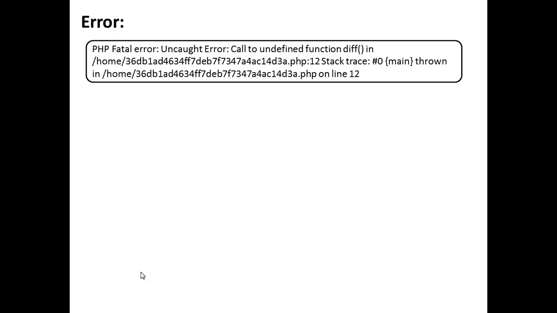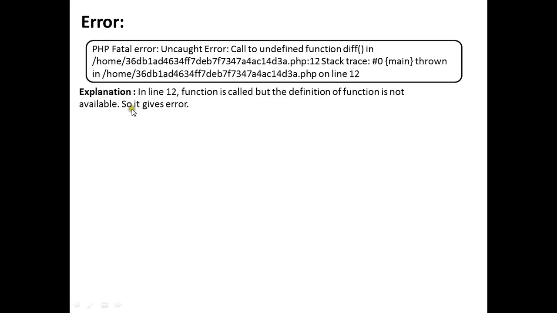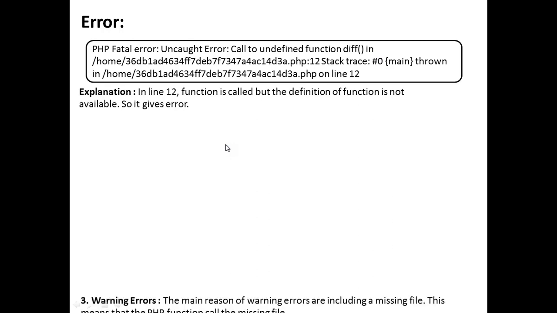So we have not defined the function, right? We have to define it. So: call to undefined function difference. Since we have not defined this function, I'm calling it somewhere, so this is the error it will generate. This is known as a fatal error. Okay, so in line number 12, the function is called but the definition of the function is not available, so it gives an error. That is a fatal error.